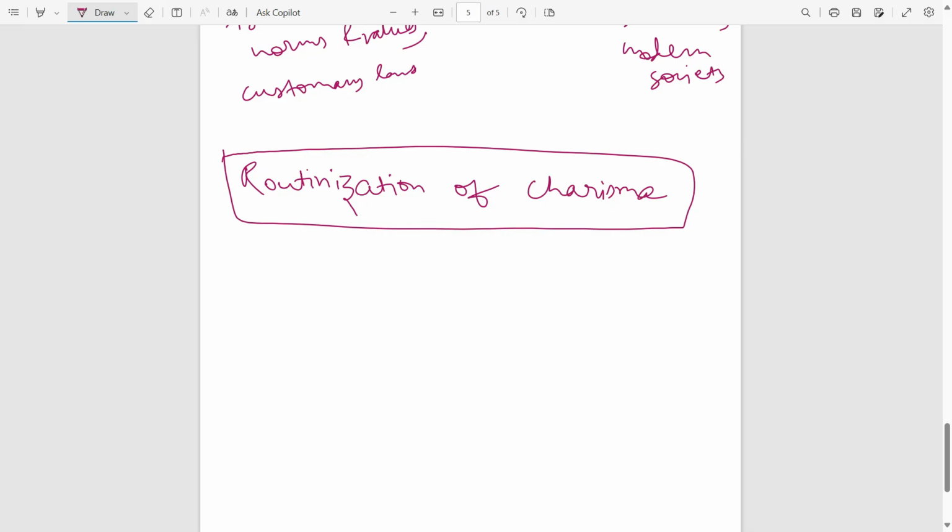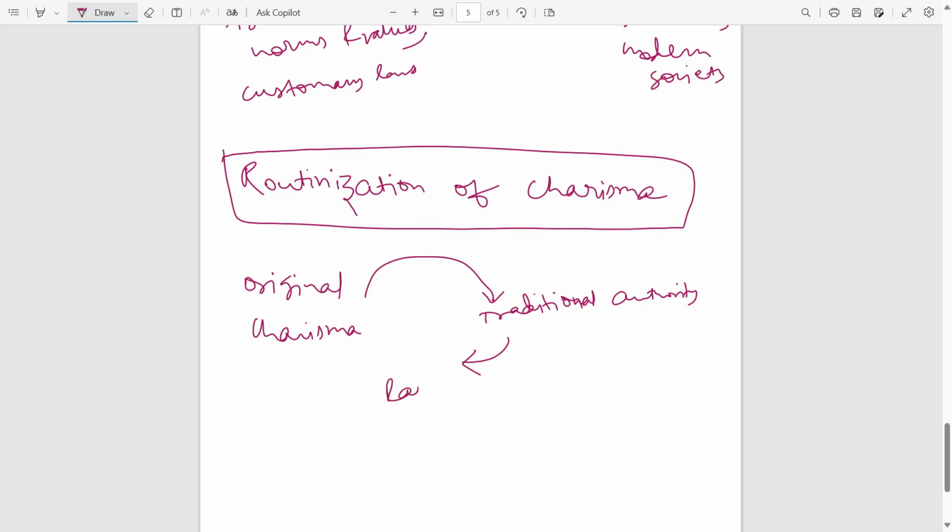So the original charisma, that charismatic authority which we have seen, is either changing into traditional authority, going back to the traditional, or coming to the modern authority, that is rational legal authority. So these kinds of cycles happen in the routinization of charisma.